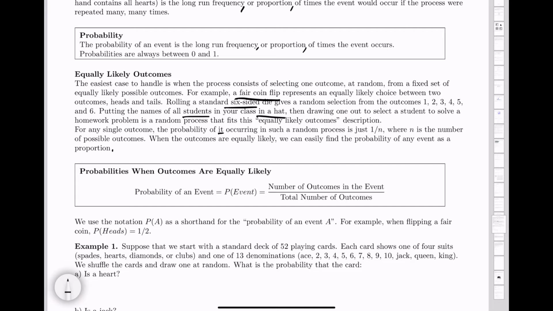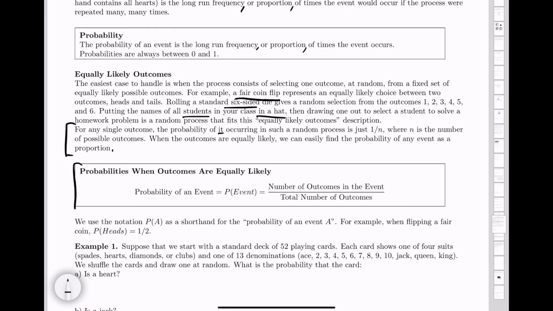So, for example, there are 2 outcomes when you flip a coin, heads or tails. So the probability of getting a head is 1 over 2. If you're rolling a 6-sided die, there are 6 possible outcomes, so the probability of getting any single number is 1 over 6. So that's what's meant in this sentence here.